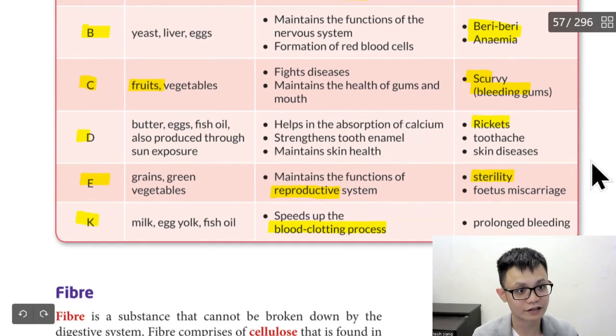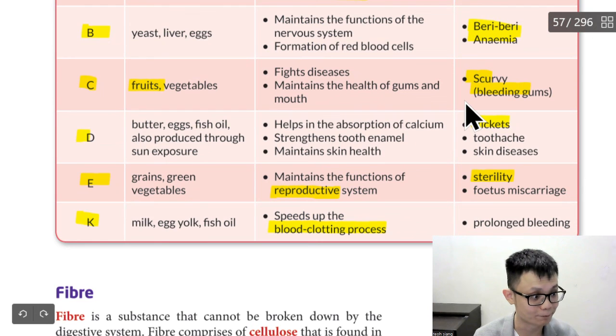So yep, the things that I highlighted, you need to know, okay? Because they just might ask in the exam.